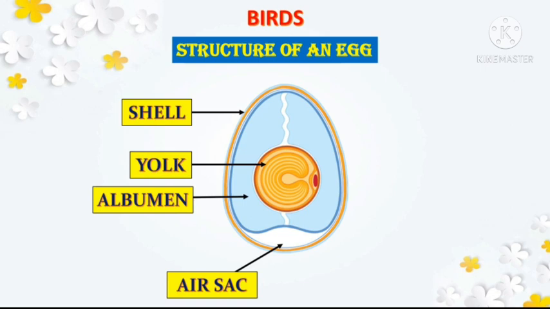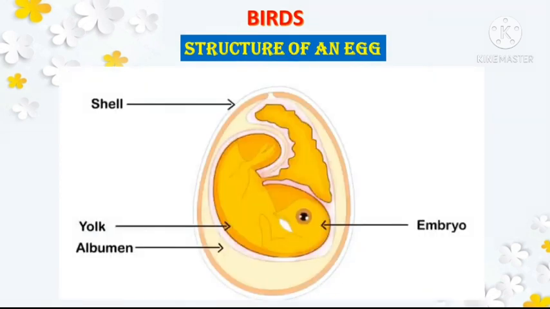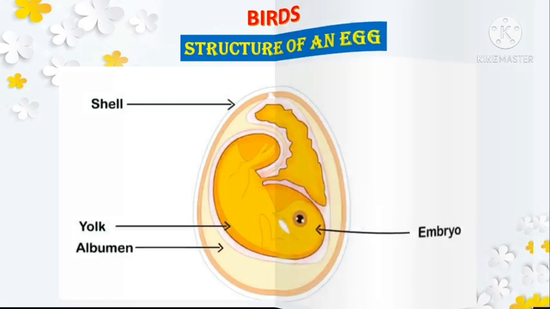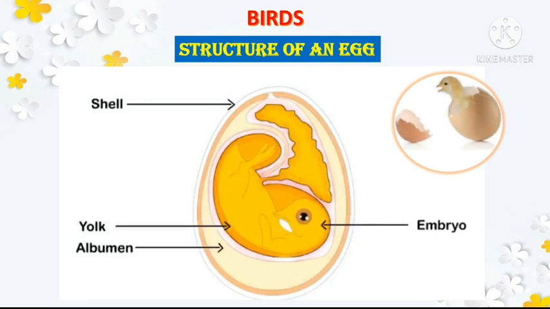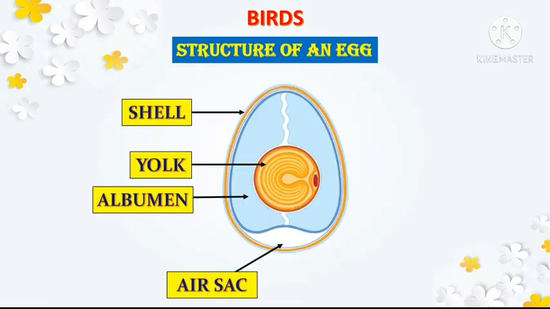Children, inside the yolk is the embryo which develops into a nestling. Now look at this image. Here you can see inside the yolk is an embryo and it develops into a nestling. Yolk is surrounded by a transparent jelly-like substance called albumin. It is rich in protein and protects the yolk and embryo in it. There is an air sac on the broad part of the egg for the liquid part to expand and contract.